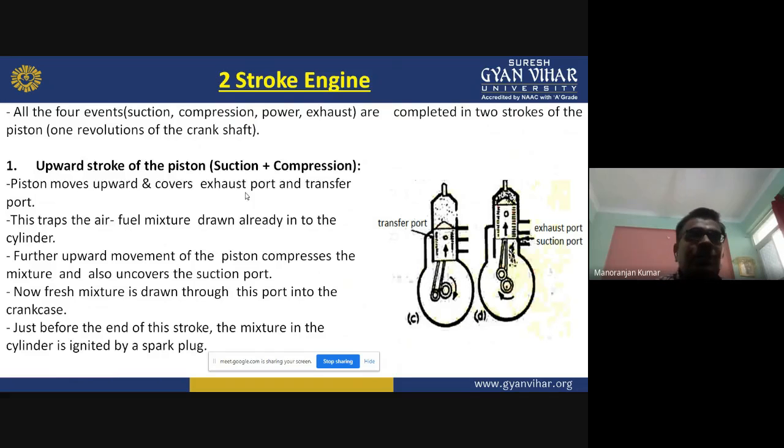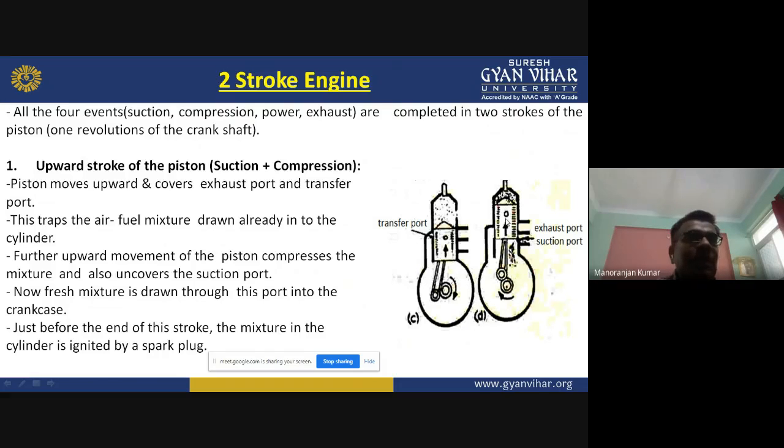Here you can see the two-stroke engine. This picture is showing the suction stroke, and this picture is showing the compression stroke.